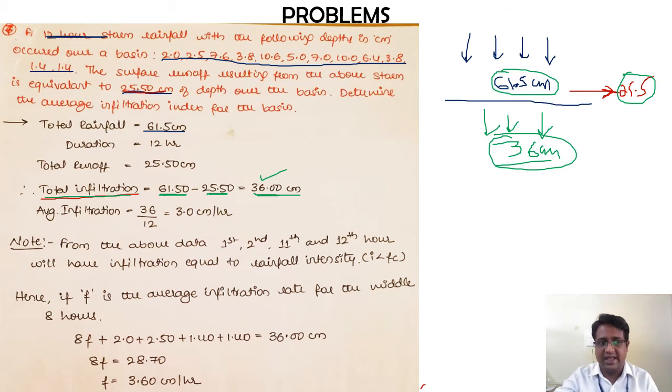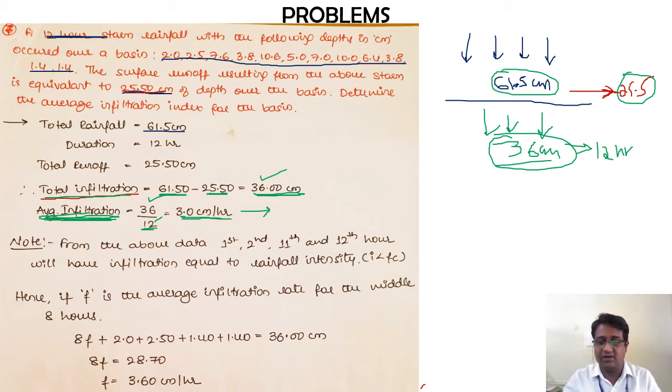Now the average infiltration, it is not the infiltration index, it is just the average infiltration. This 36 centimeters of water has been infiltrated over a period of 12 hours. So the average infiltration is the total infiltration, 36, divided by the duration of the rainfall, 12 hours. So I get 3 centimeters per hour as the average infiltration taking place from the soil for the given set of conditions. I hope it is clear till now.